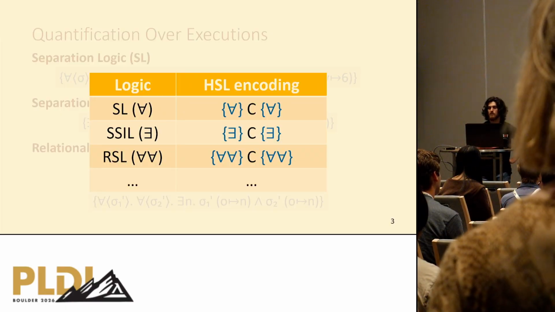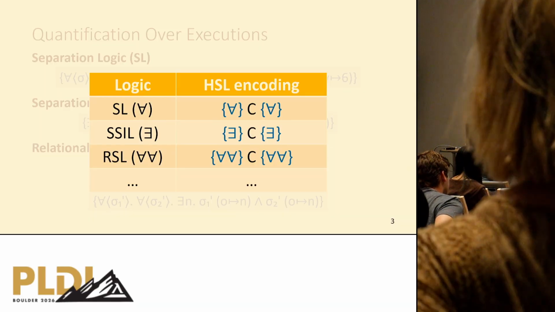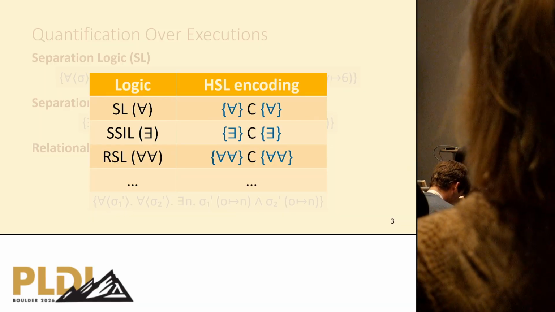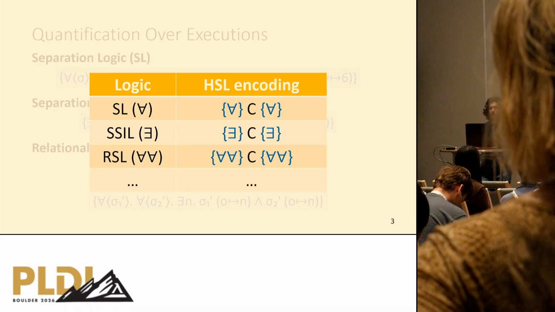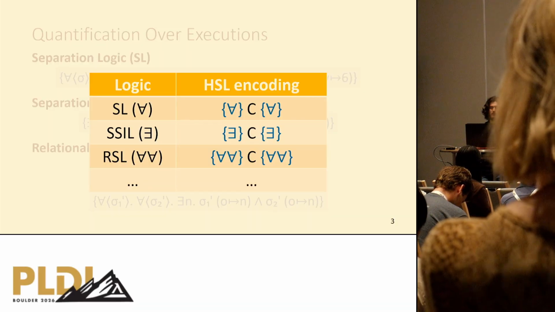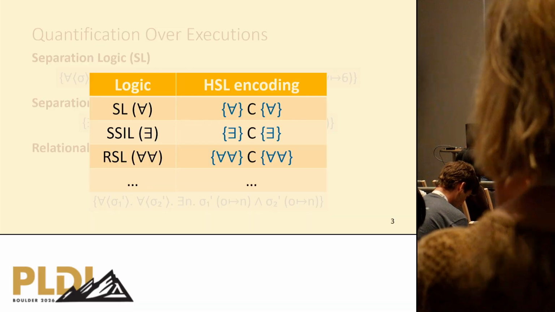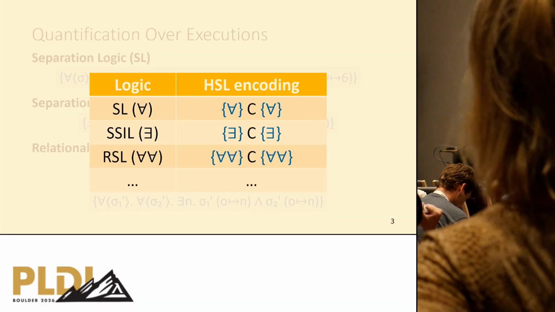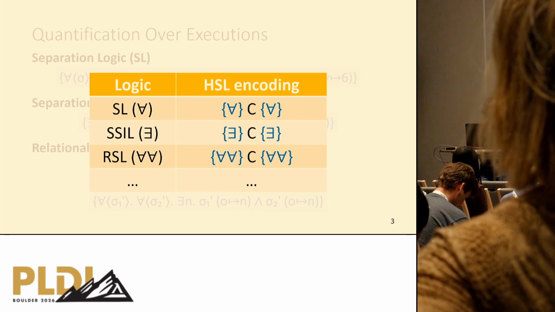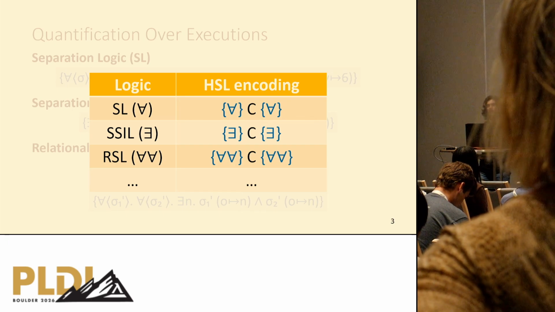So in short, why are sets of states so powerful? Because we can put restrictions on this set of states in the form of quantifiers, and by doing so, we can express different logics, and even more, we can express hyperproperties which are not expressible by any current separation logic. For example, exists for all.